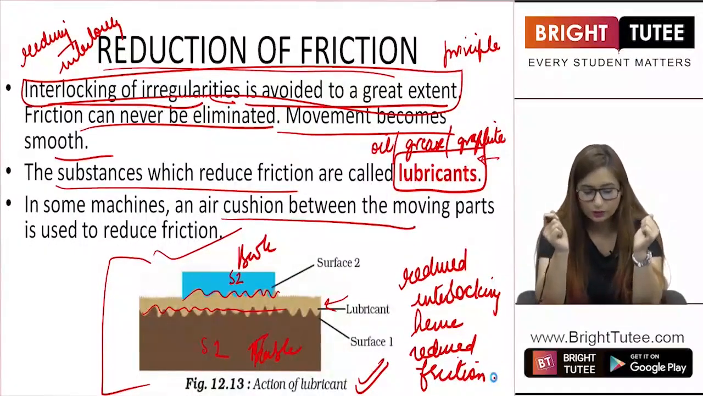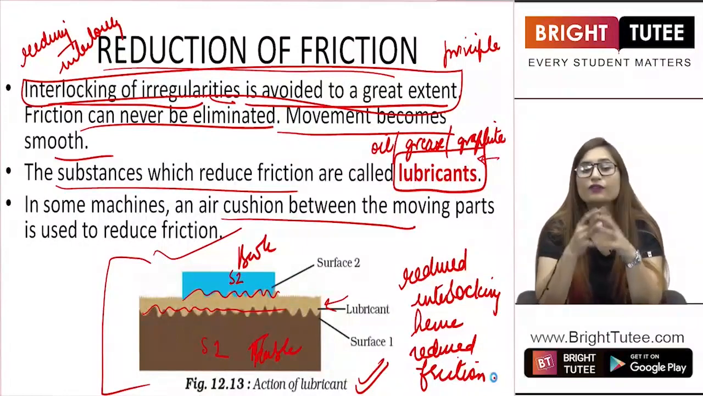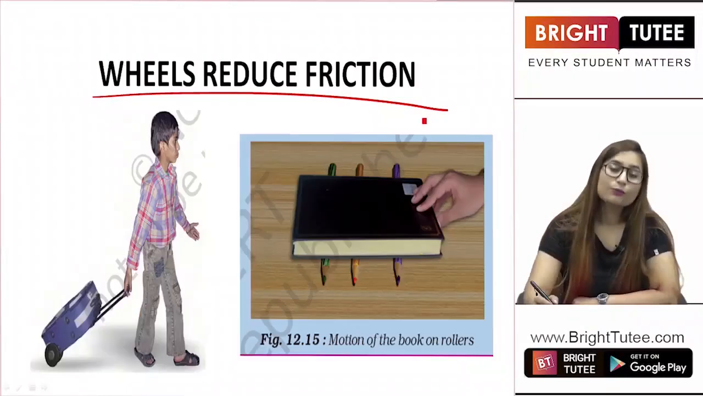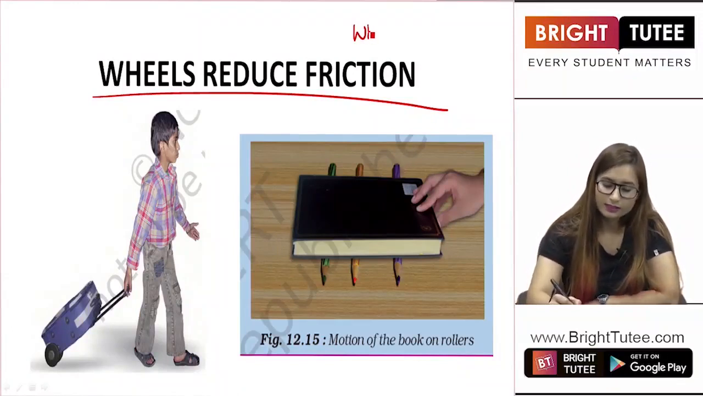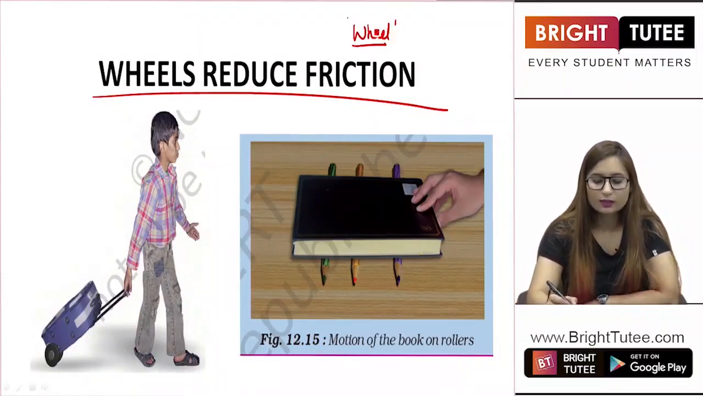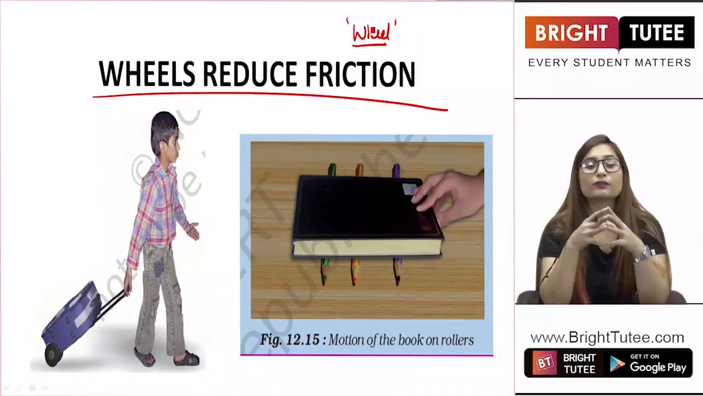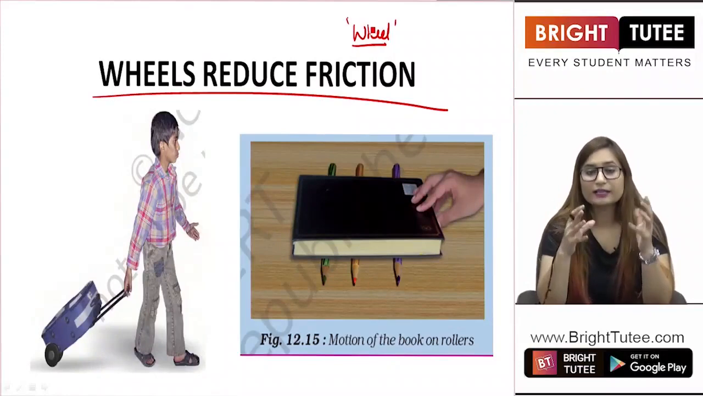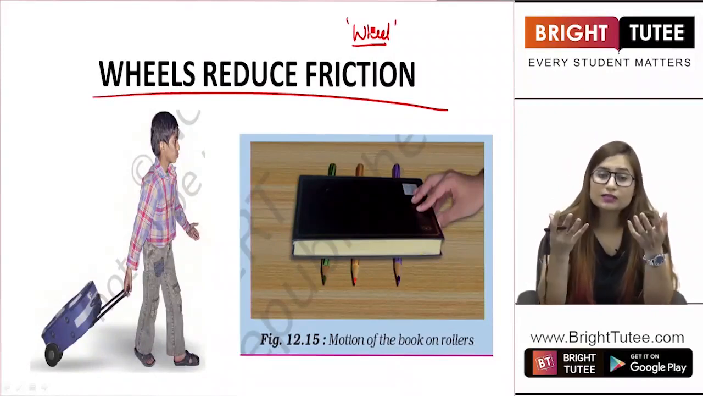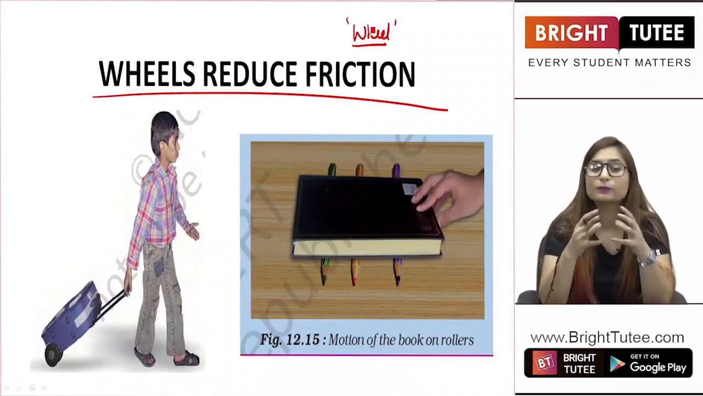So students, this was all about the necessity of friction and its moderation. Wheels reduce friction. Now students, you must have heard that the wheel is a very important invention to us. It has brought a revolution into our civilization because it is very, very useful to us. Starting from transportation to other uses, wheels are extremely valuable to us.